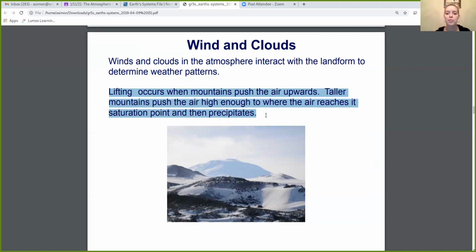Lifting occurs when mountains push the air upwards. Taller mountains push the air high enough to where the air reaches its saturation point and then precipitates.